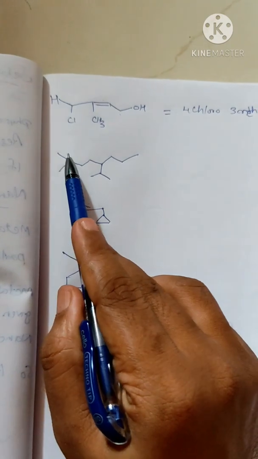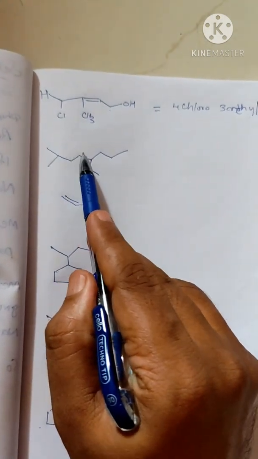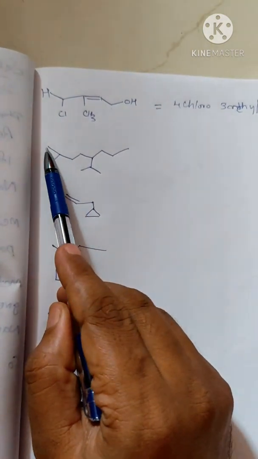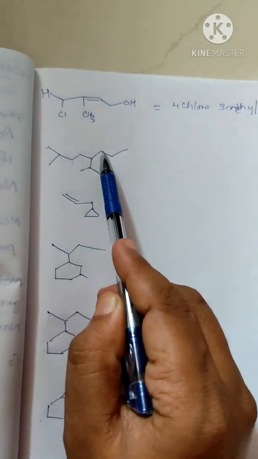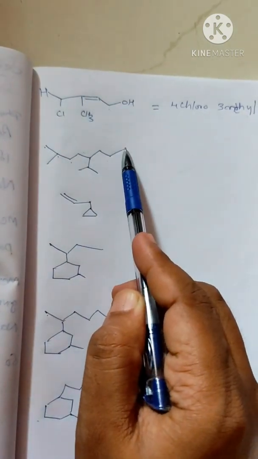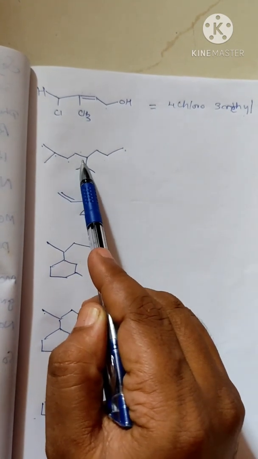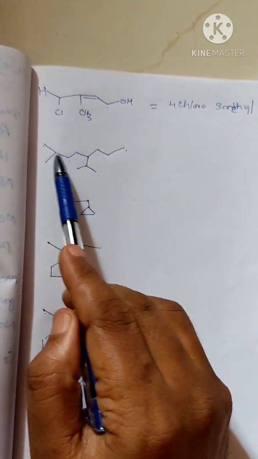The rule is we have to see the longest chain. What is the longest chain? Of course, it is octane. How can we tell? 1, 2, 3, 4, 5, 6, 7, 8. It is octane. If you count from here, 1, 2, 3, 4, 5, 6, 7, you get 7 only. So the longest chain is this one.